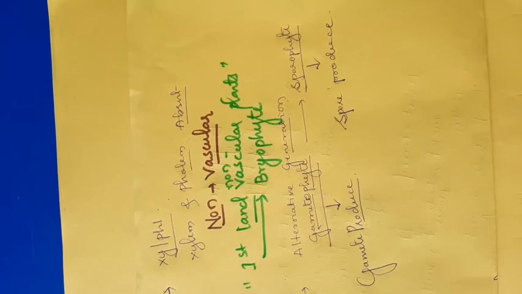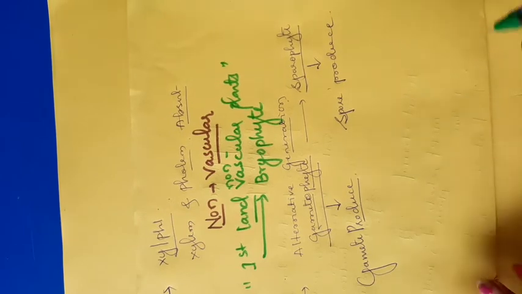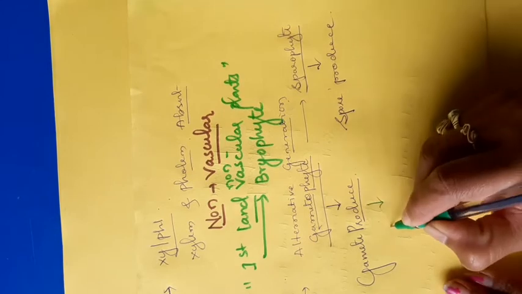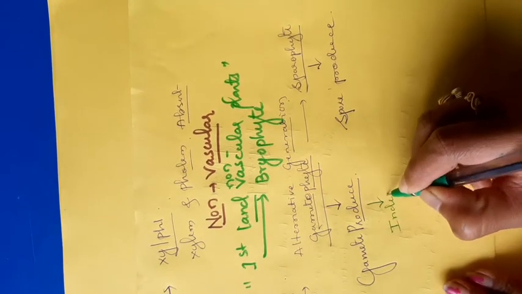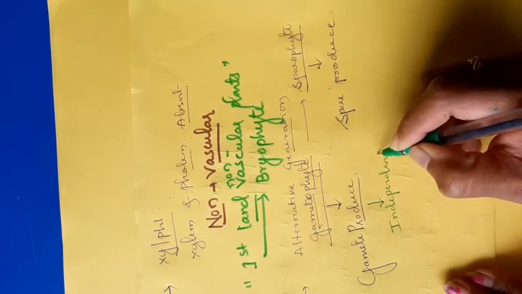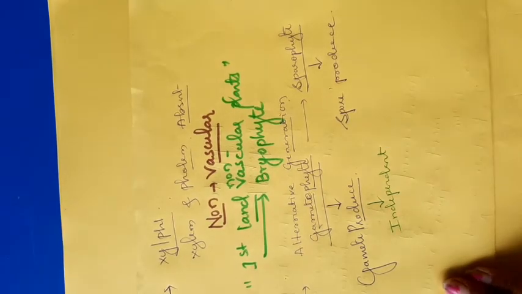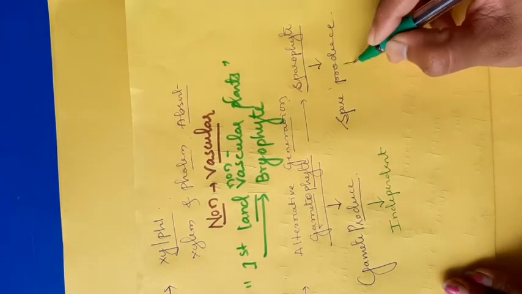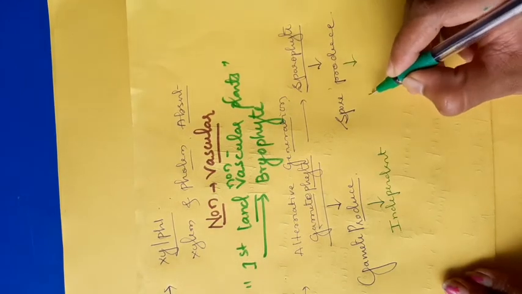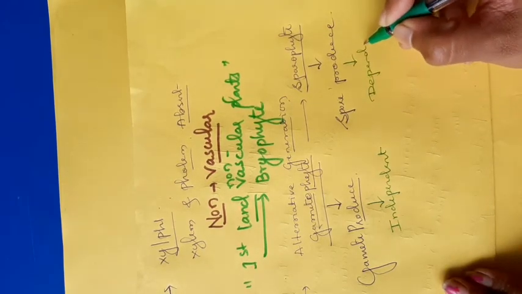Here the gametophyte is independent. The sporophyte depends on the gametophyte, sporophyte is dependent.